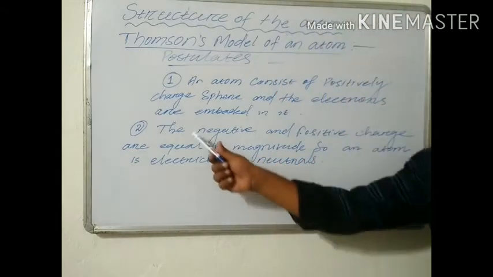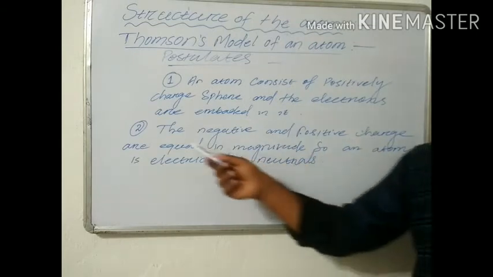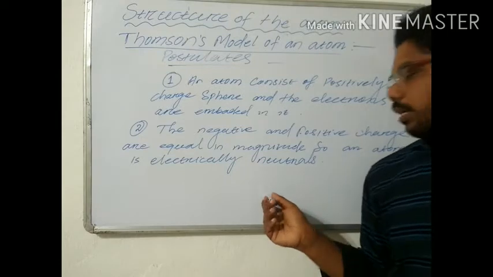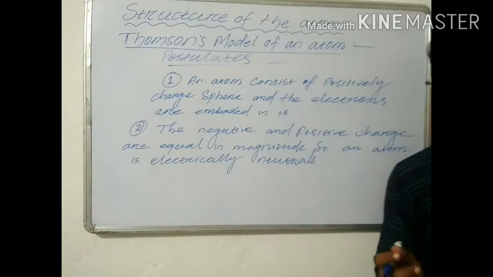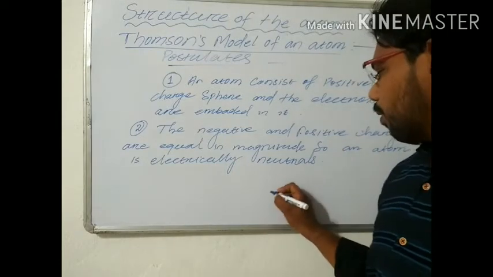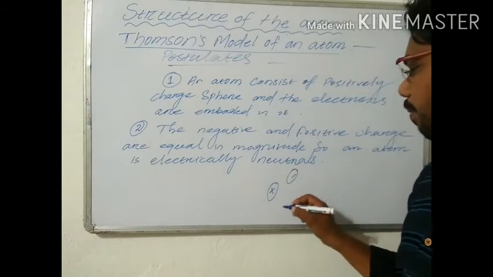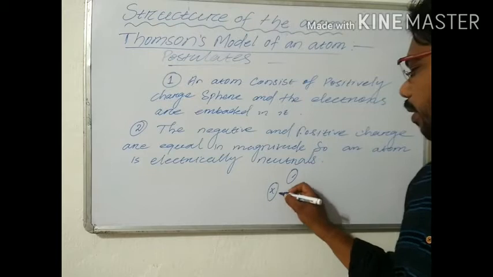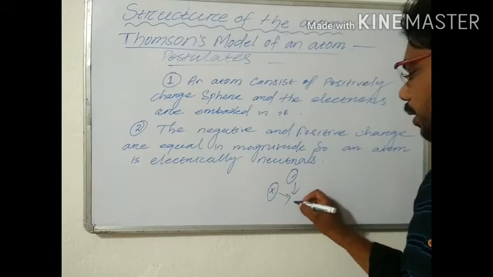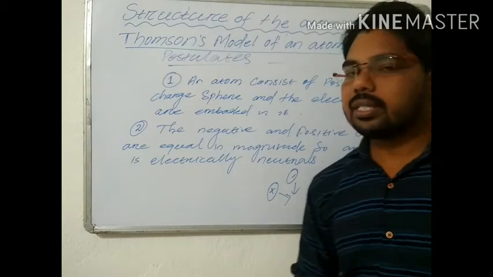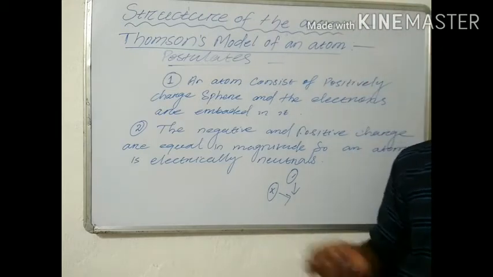Okay. Now, negative and positive charge are equal in magnitude, so an atom is electrically neutral. Okay, inside the atom the same number of positive charges and the same number of negative charges are present, that is why the atom is wholly electrically neutral. So they gave these postulates, and after some time